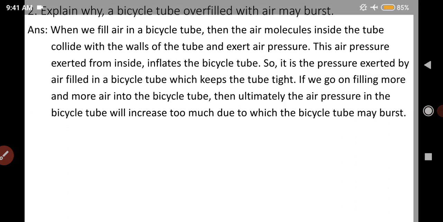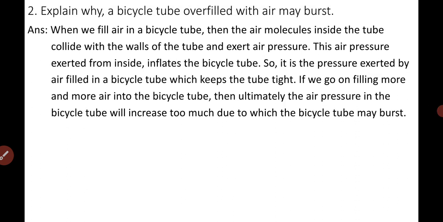Next question. Explain why a bicycle tube overfilled with air may burst. Same, the concept is same. When we fill air in the bicycle tube, the air particles or air molecules inside the tube collide with the walls of the tube, and they exert air pressure. It is due to the pressure exerted by the air inside the bicycle tube that the tube gets inflated. So it is the pressure exerted by air filled in a bicycle tube which keeps the tube tight.